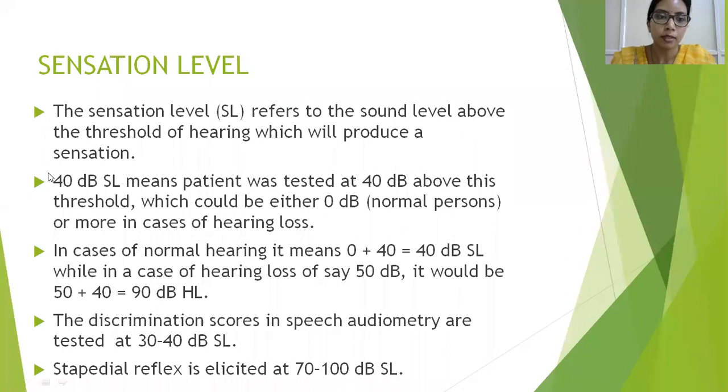There's a second example. If I want to give a 40 decibel sensation level sound in a normal patient with a 0 dB threshold, the sensation level of 40 dB indicates that I'm giving them a 40 decibel sound. While in the case of hearing loss, where a patient already has a threshold of 50 decibels, if I want to give a 40 dB SL sound, that means I have to give him 40 dB extra over the already present threshold. So I will give him a complete 90 decibel sound. So this is the sensation level.